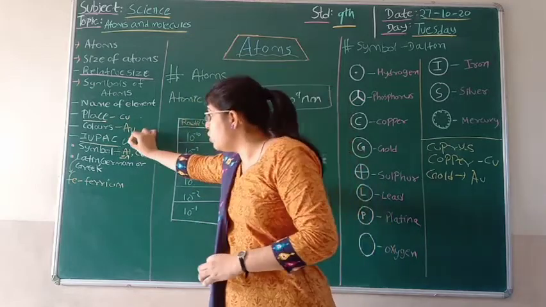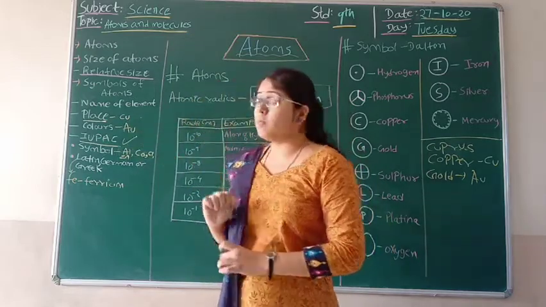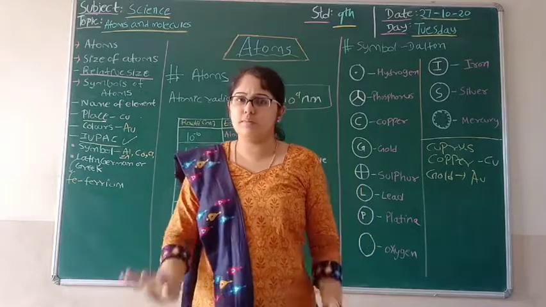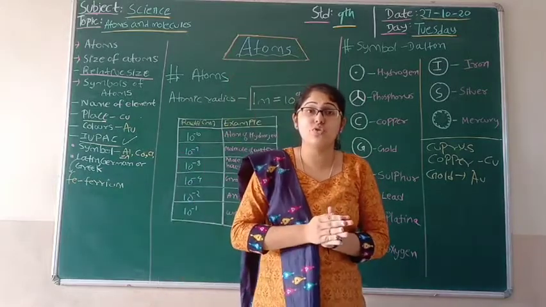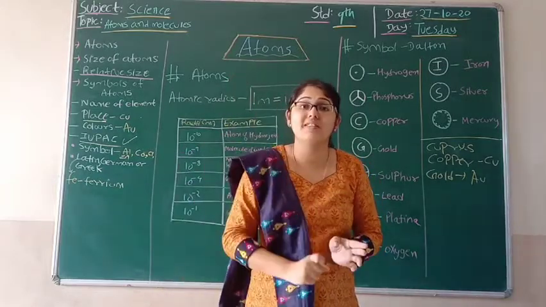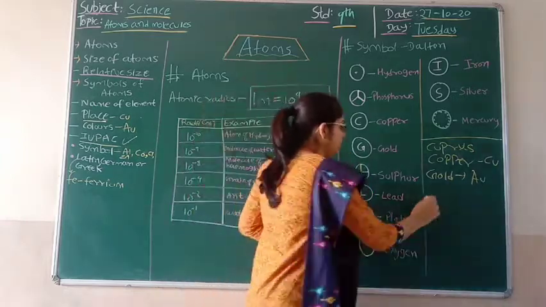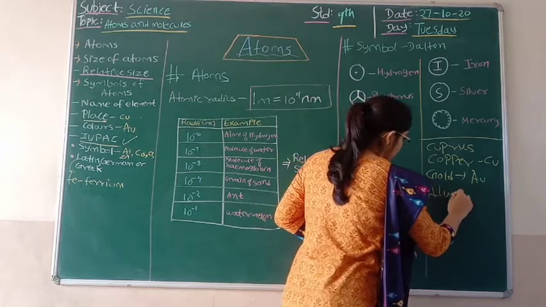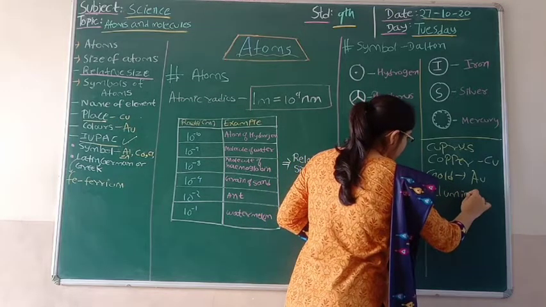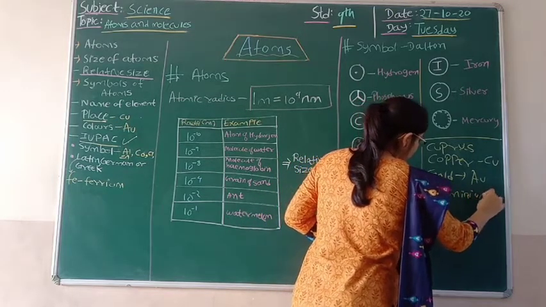So in IUPAC, there are two ways we can name an element. As one of the scientists told us, we can name from the letters of the name itself.